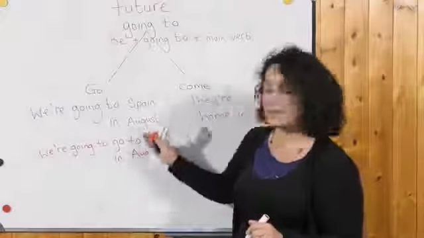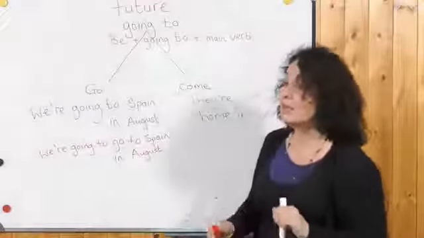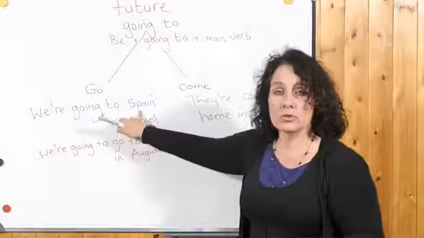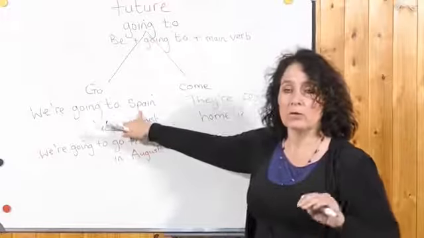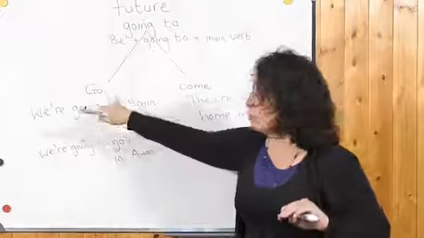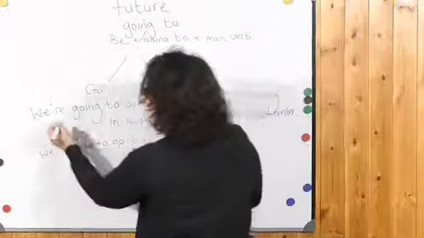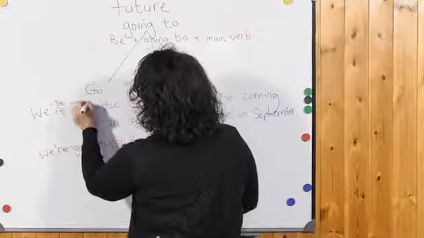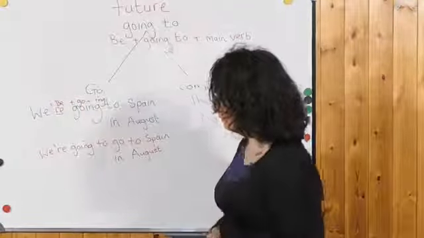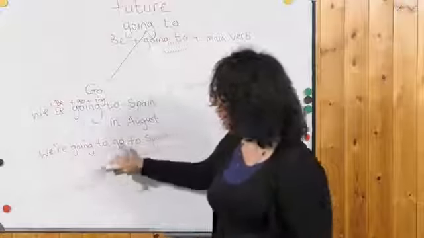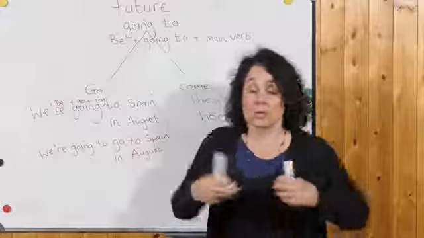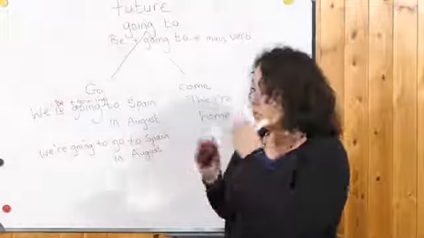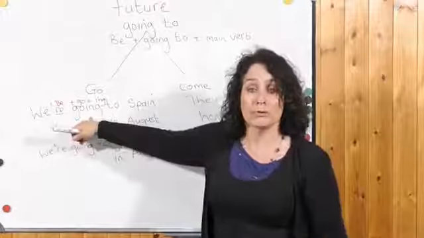Now, both of these expressions are correct, but we tend to use the present continuous more to talk about the future forms of go. So this would be more common. So you have the verb be plus the verb go plus ing. We're going to go to Spain in August. It's a very long sentence, it's a big mouthful. It's correct, it's just this is more common to say.